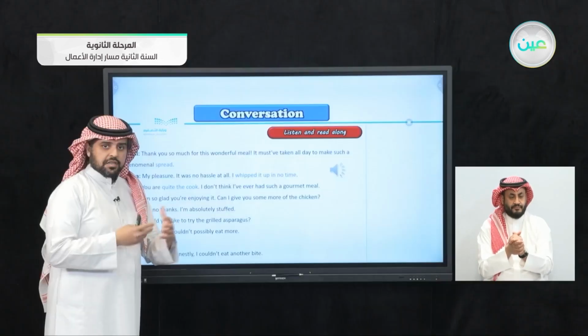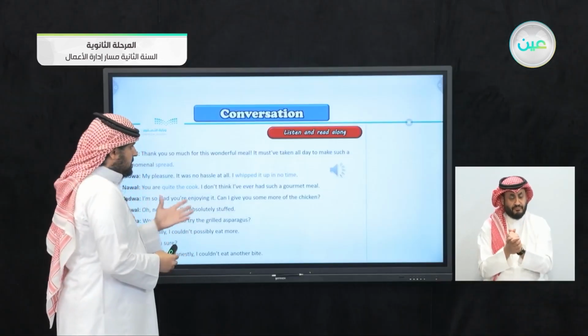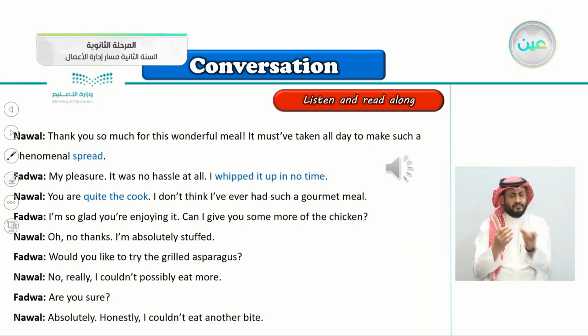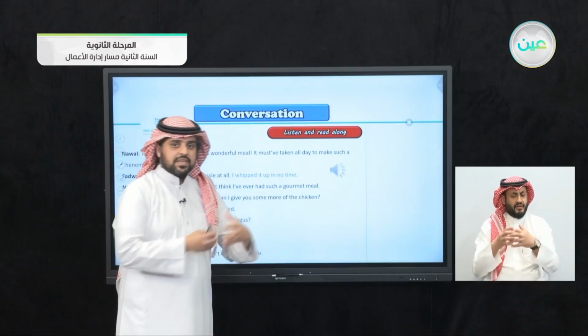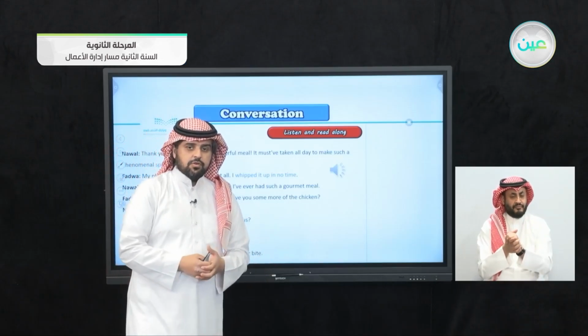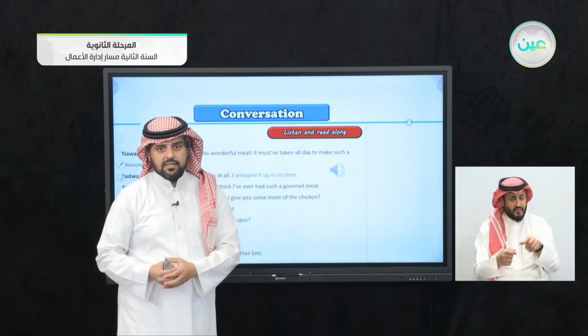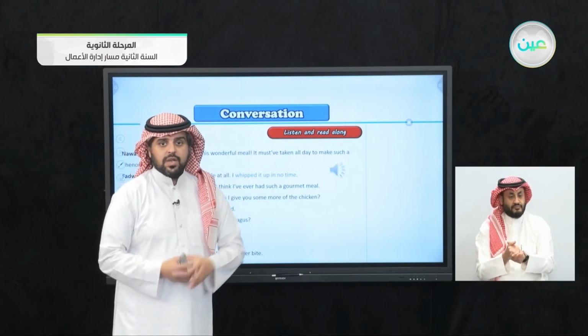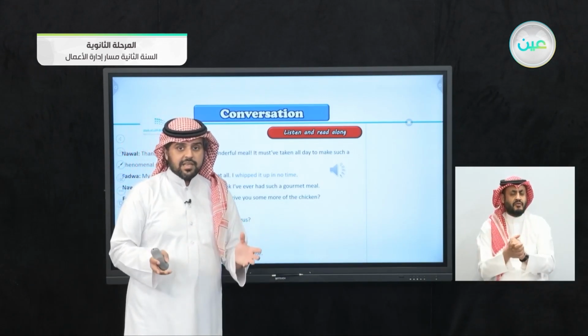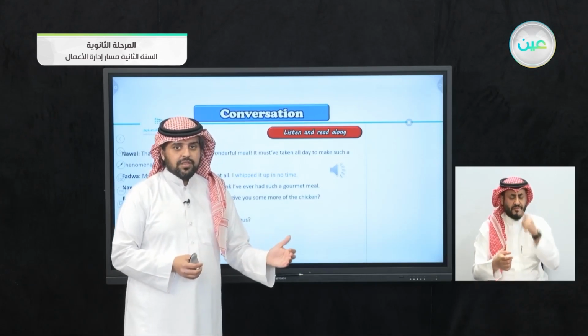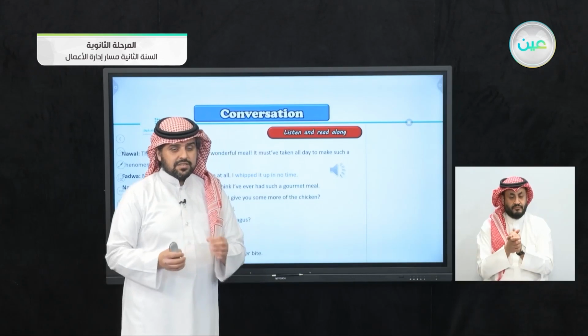So before we continue the conversation, let's learn some of the words here. We're beginning. Nawal, thank you so much for this wonderful meal. It must have taken all day to make such a phenomenal spread. What does the word phenomenal mean here? When you describe something as phenomenal, so it means that you can find this every day, in every place? Yes, so phenomenal is one of a kind, something that's extremely rare, something that doesn't happen all the time. Phenomenal means something is extremely rare.